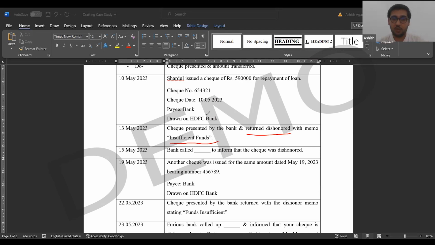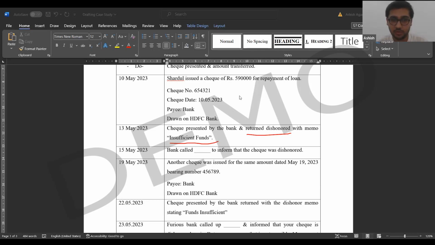Now, let me explain to you how the bank works. When you give a check to the bank, let's say you take money from HDFC Bank, you have to pay it back. The check that you are giving will be from a bank account where you have your savings account. So I have my account in ICICI Bank, so I will be giving you a check of ICICI Bank. You will be submitting that check to ICICI and ICICI will give you money. But if there is no money in my account, they will issue you a return memo. We call it a check return memo.